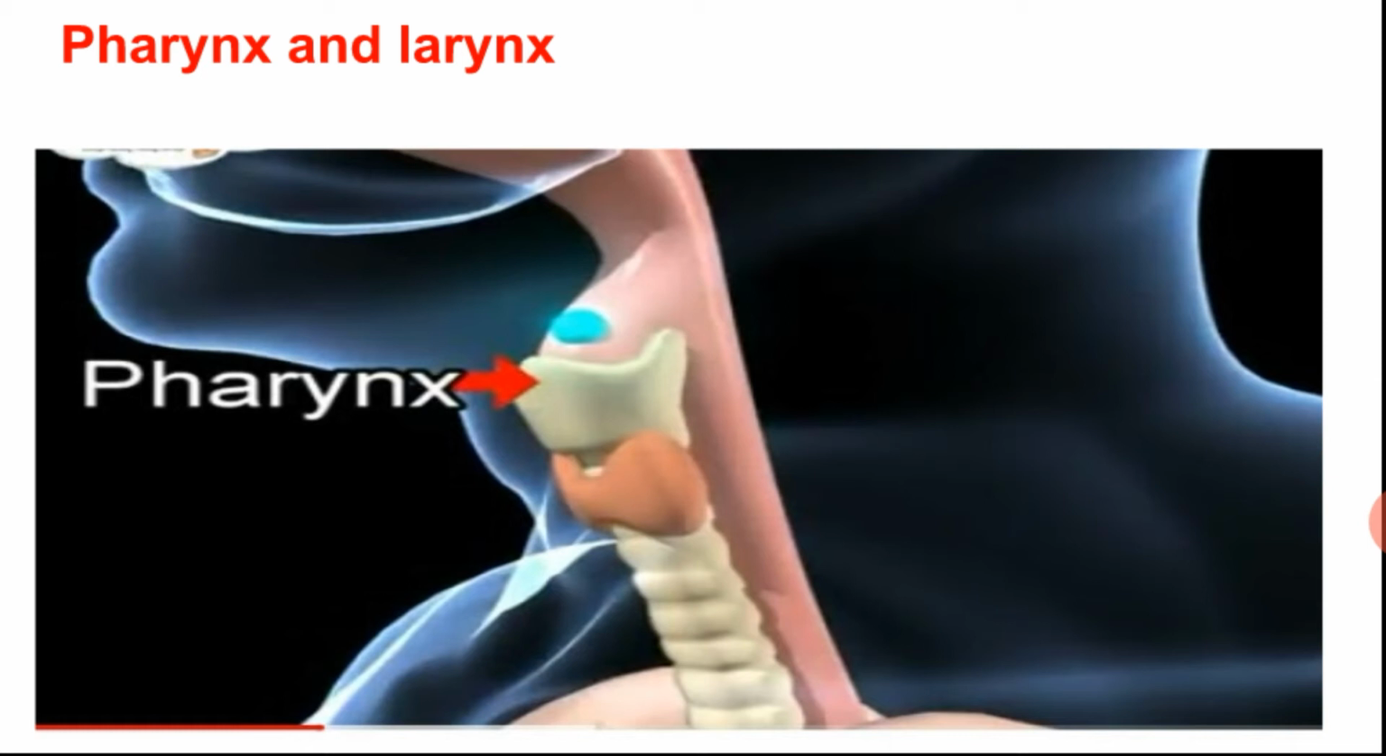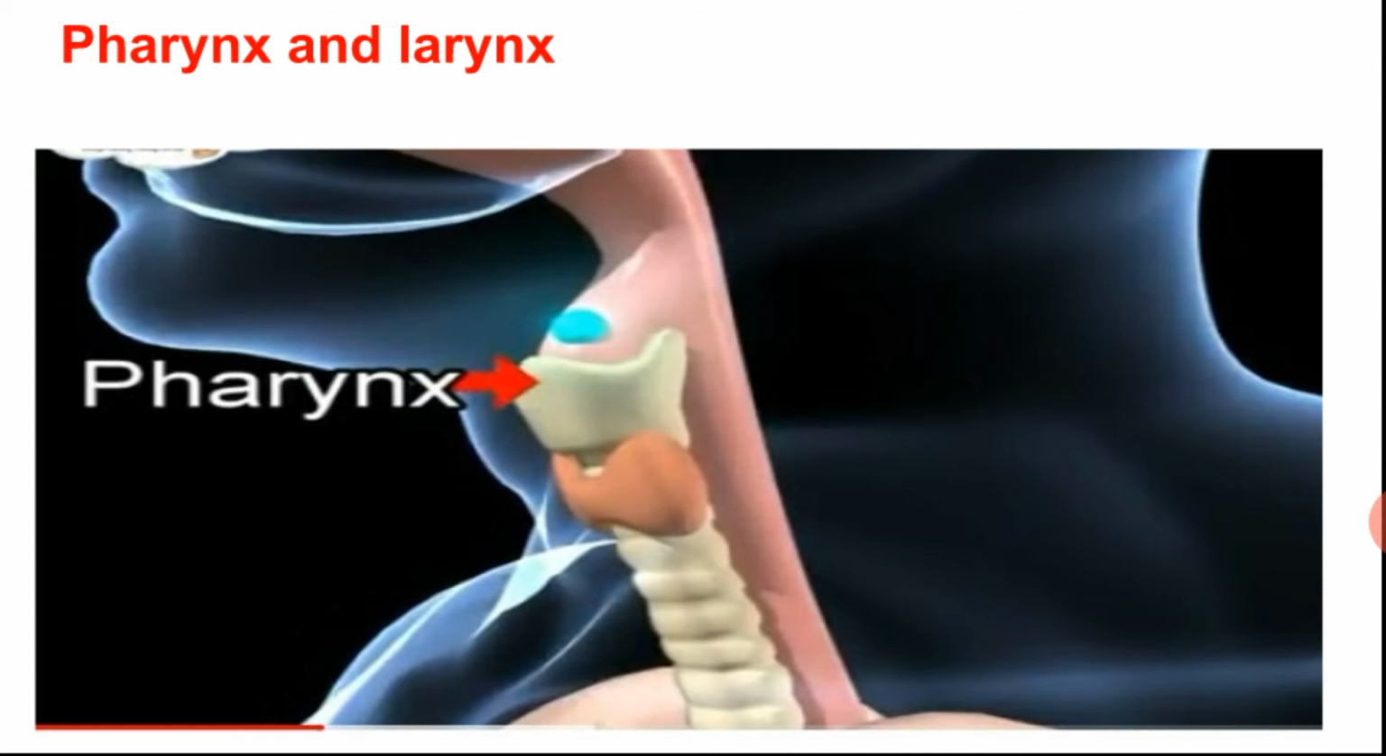There are folds of ligaments called vocal cords. In the larynx, as the air passes over the cords, they vibrate and produce sound. The larynx is also called the voice box, which you can touch and find in your neck.